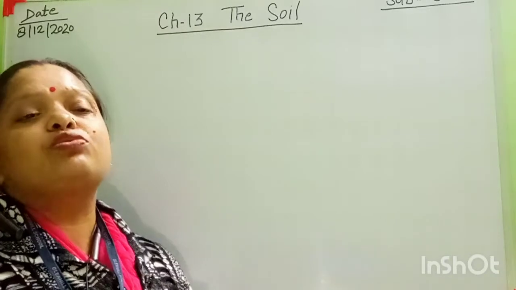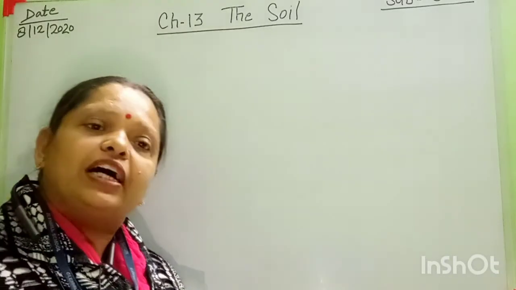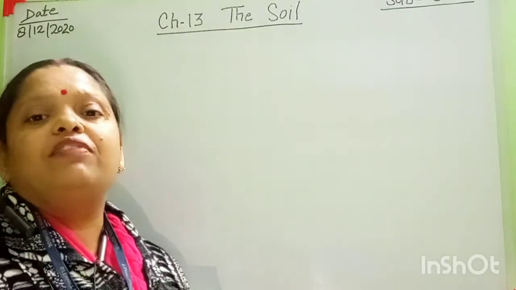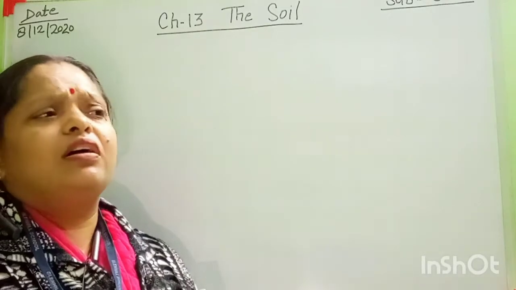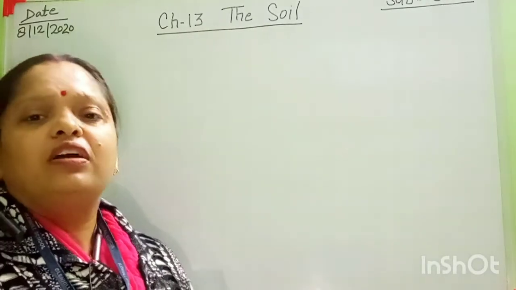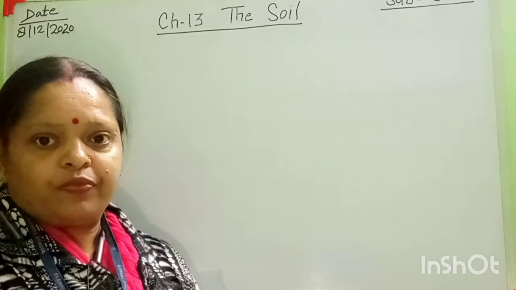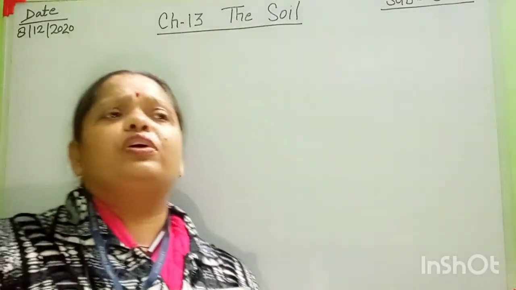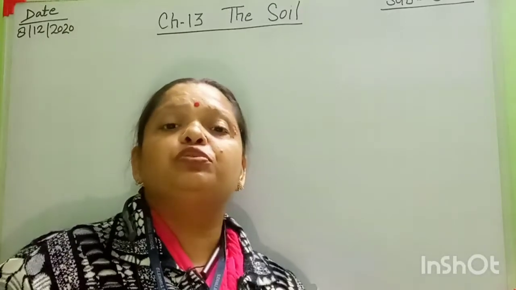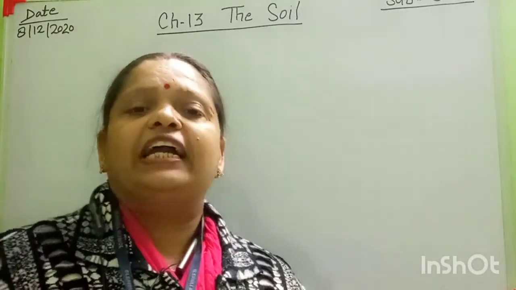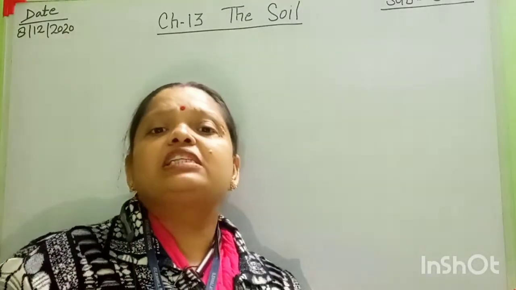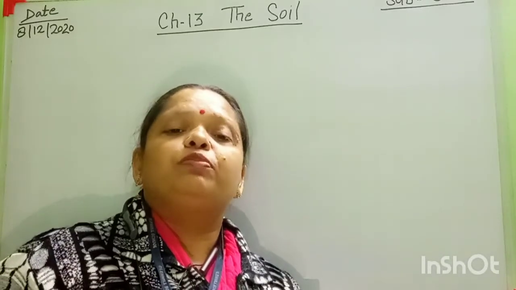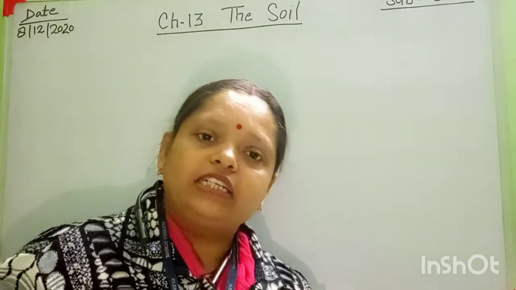That's why its fertility is low, and this soil is used for brick construction. If farmers grow crops in this soil, they use too much manure and cow dung to improve the fertility of laterite soil.